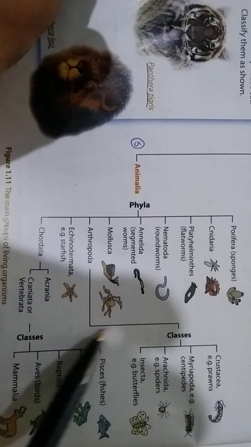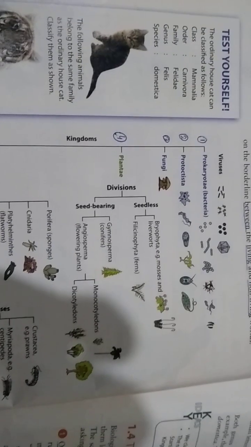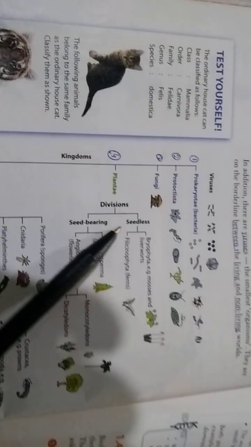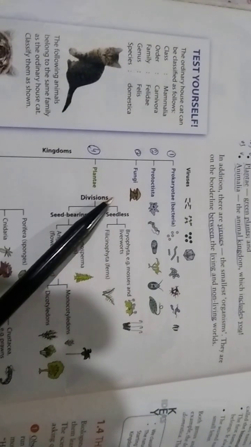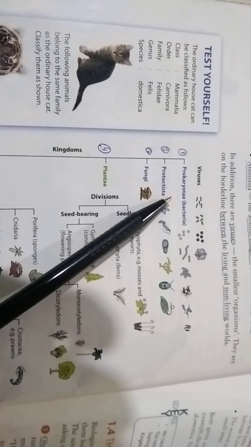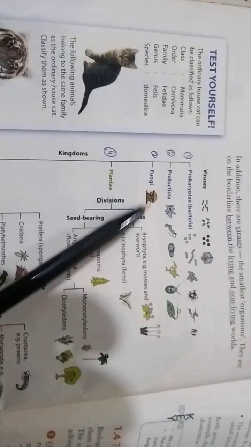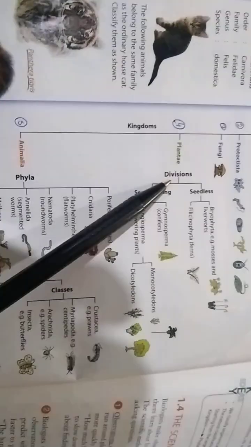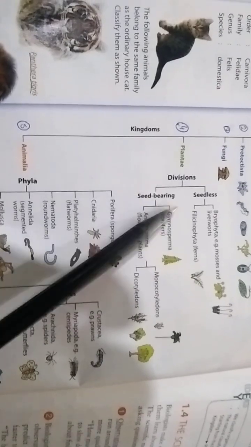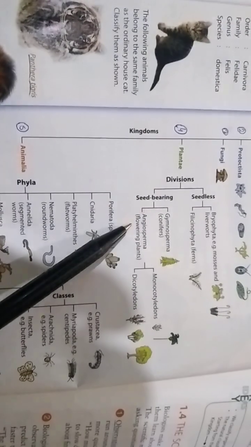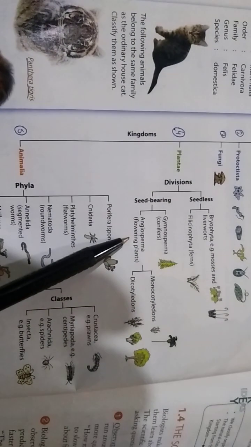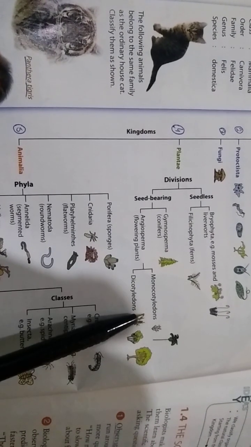Here we discussed the five kingdom system. And the five kingdom system has five groups, like prokaryotes, Protista, Fungi, Plantae and Animalia. Then here we also saw that Plantae is divided into two groups: seed plants and seedless plants. And then flowering plants are divided into monocotyledon and dicotyledon.